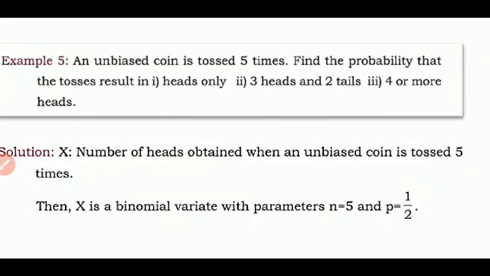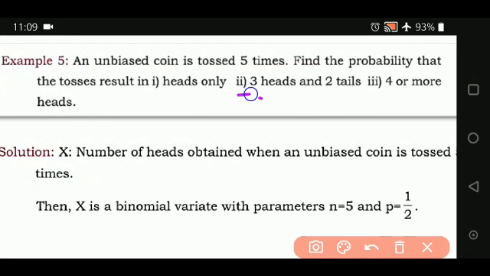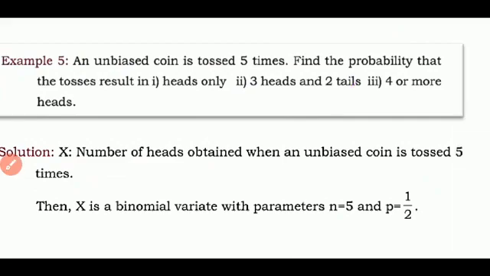So for the second point, what they have told here, you only have to find 3 heads. You can just ignore 2 tails, no need to find that. So let us see what are the things we need to do. First, x is the number of heads obtained when an unbiased coin is tossed 5 times. Then x is a binomial variate with parameters n equal to 5 and p equal to 1 upon 2.